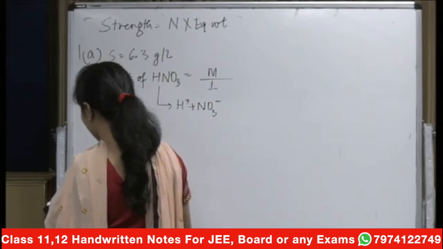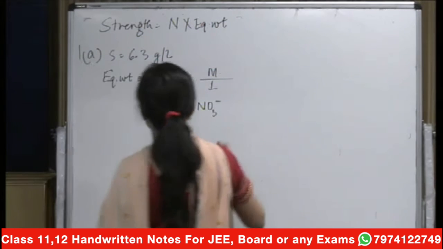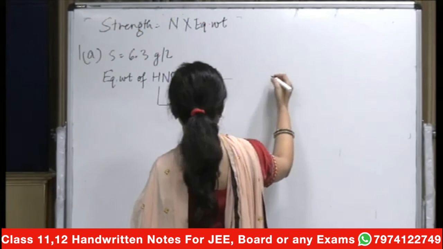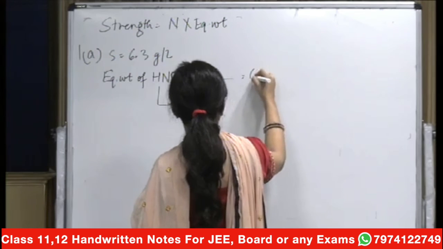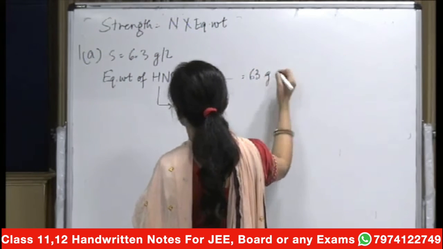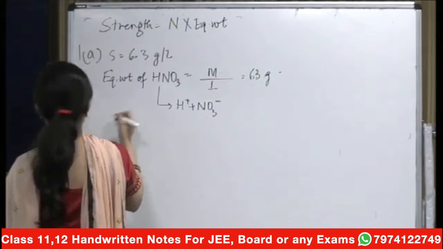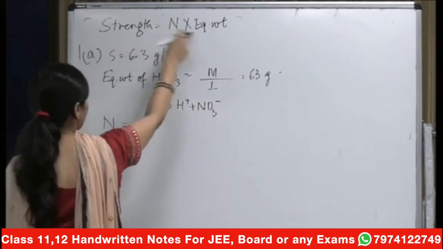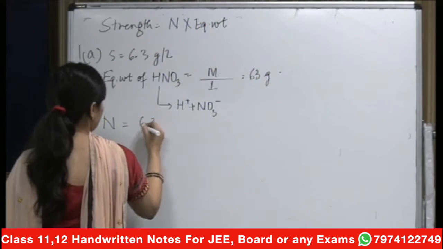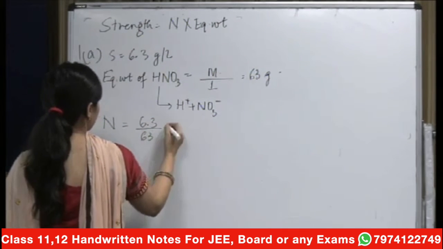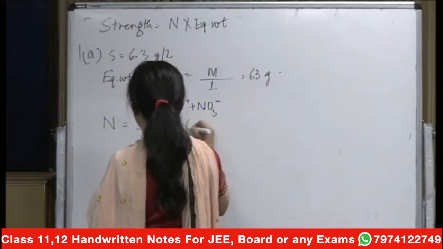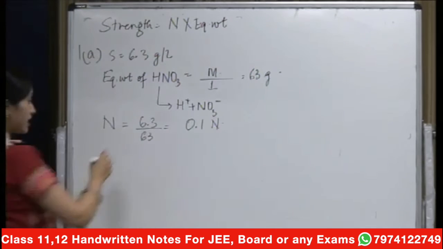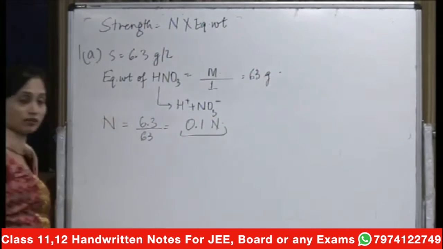And for the next case also, so in this case what will you have? Strength will be nothing but equal to 6.3. What do we have to calculate here? Normality. So normality will be equal to strength upon equivalent weight. So 6.3 upon 63, so that will be equal to 1 by 10, that is 0.1 normal. I'm not writing fully, you just have to calculate the final answer.